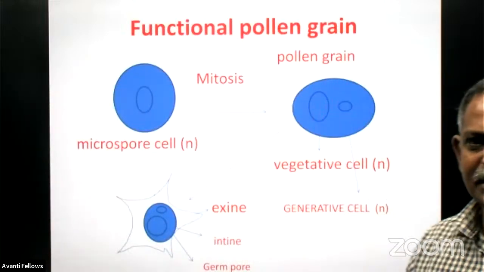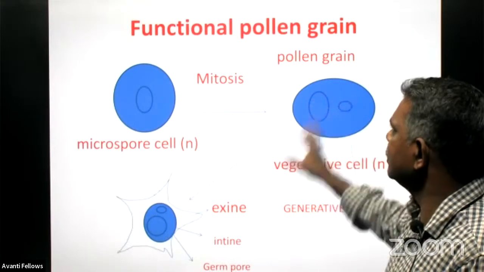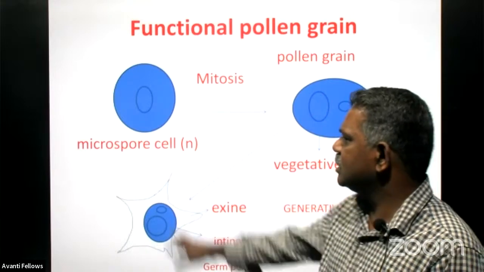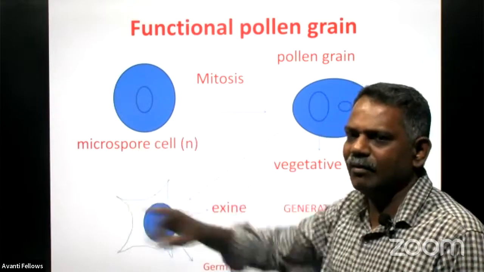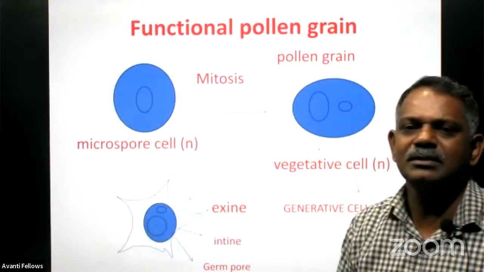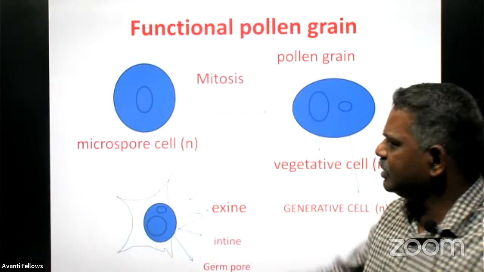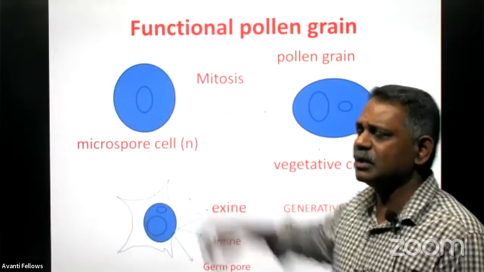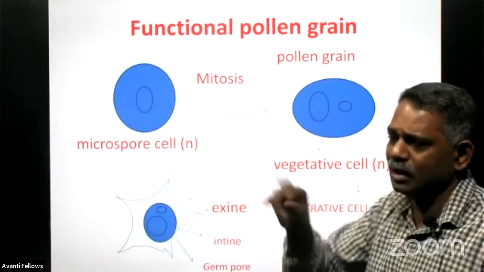See, this is what we discussed now, the detailed structure of functional pollen grains. After producing the microspore cell, it is haploid, having a single nucleus. This haploid nucleus undergoes mitotic division and produces two nuclei.